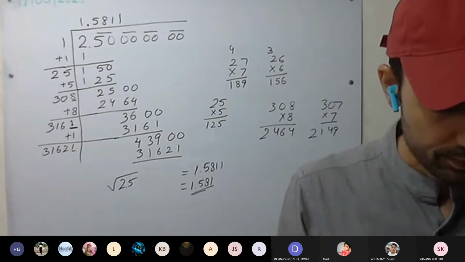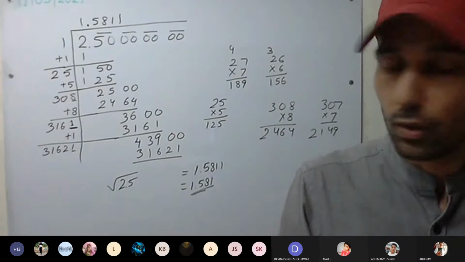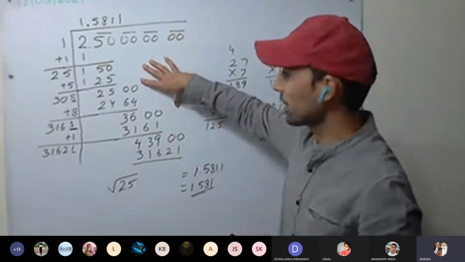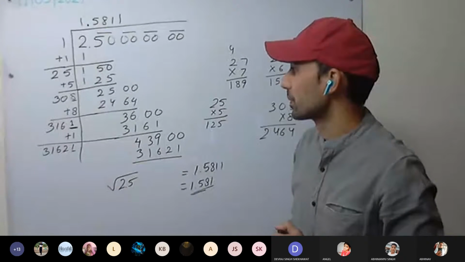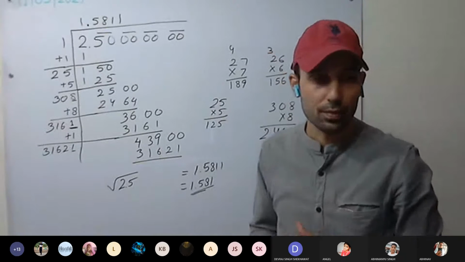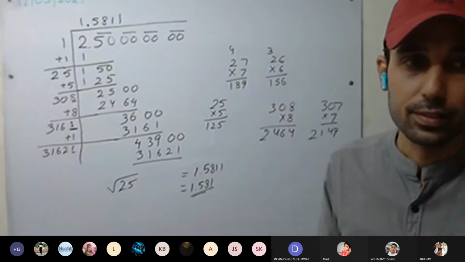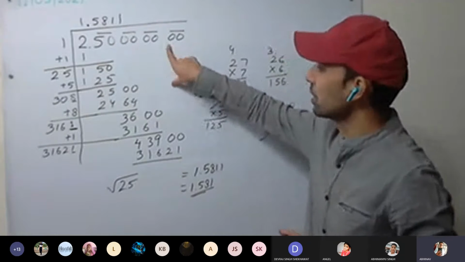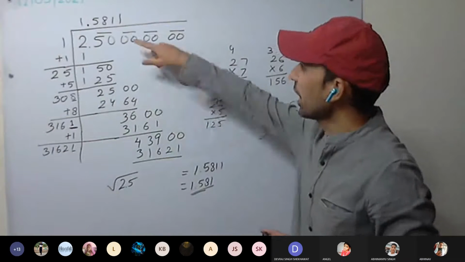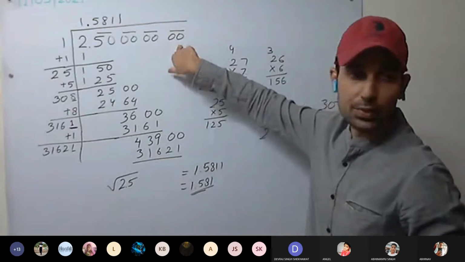Can you explain it one time again? Which one? This is the same we have done earlier as well. So where is the doubt? Have you understood why we have taken so many zeros?